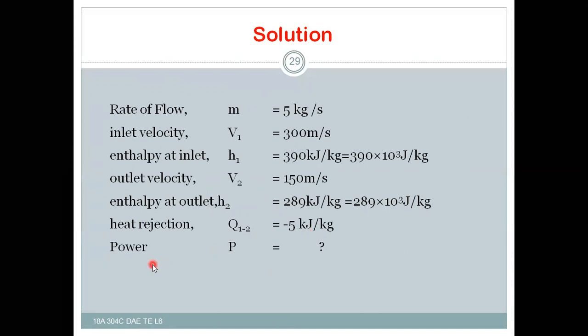And the power transferred you can calculate by using the work done. And Z2 minus Z1 is equal to 0 because the change in potential energy will be negligible.